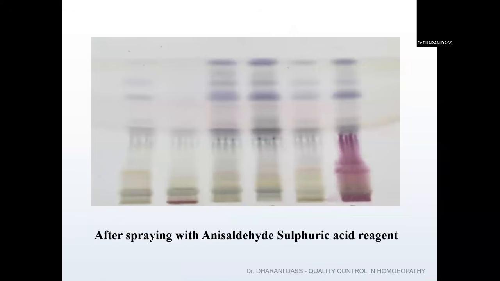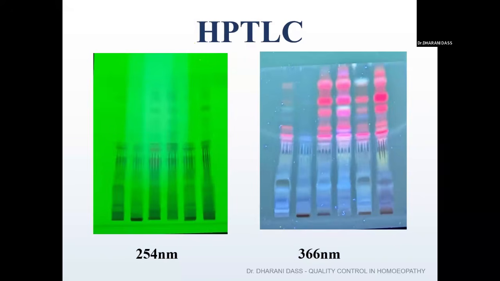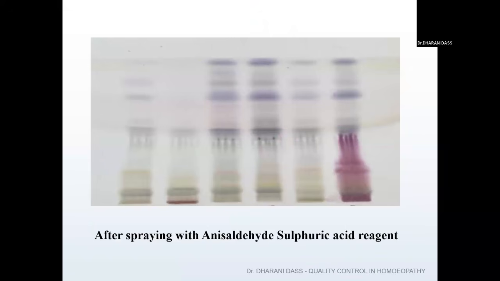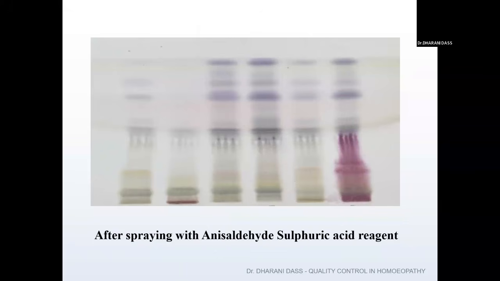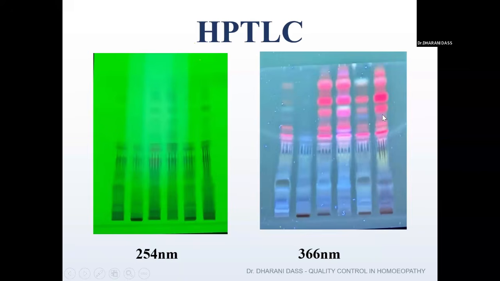And this is the same plate after spraying the anisaldehyde sulfuric acid reagent. That's why we call UV a non-destructive technique. That means after observing in UV, you can take it out and then spray the spraying agent. But once the spraying agent has been sprayed, because this is a destructive technique, you can't see the same spots under the UV again. After spraying the sulfuric acid reagent, you can observe that a few spots have been developed, right? And you can observe the uniformity of the chromatogram.